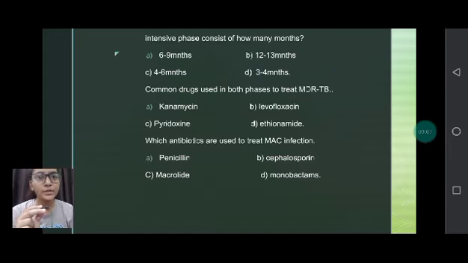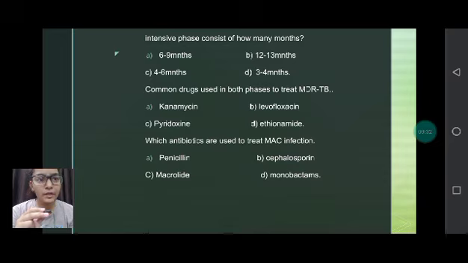Now, multiple choice questions. First question: intensive phase consists of how many months approximately, which we have seen till now? The correct answer is 6 to 9 months. Common drugs used in both phases to treat MDR TB: pyridoxine is the most common drug used. Levofloxacin and ethionamide are also used, but pyridoxine is most commonly used.